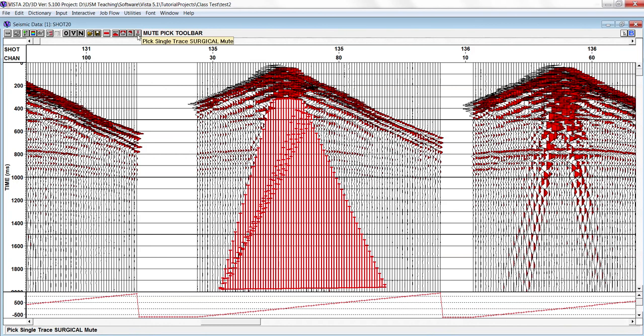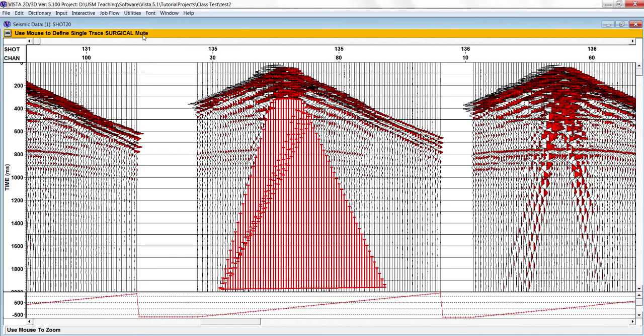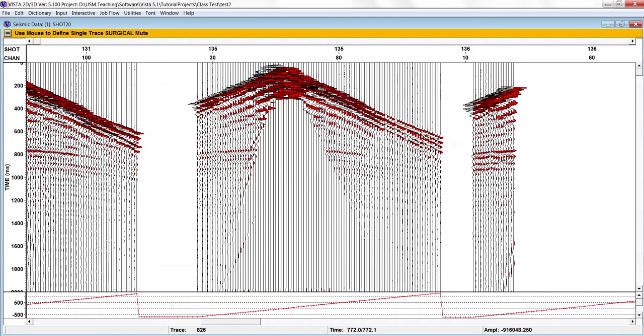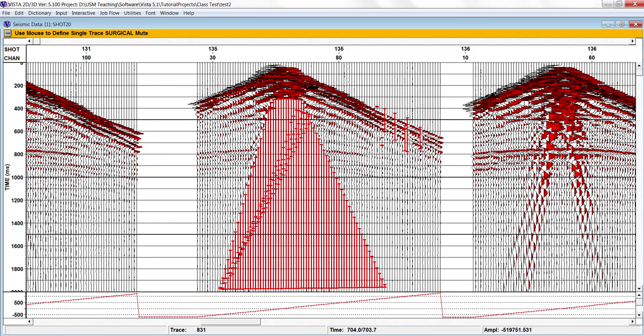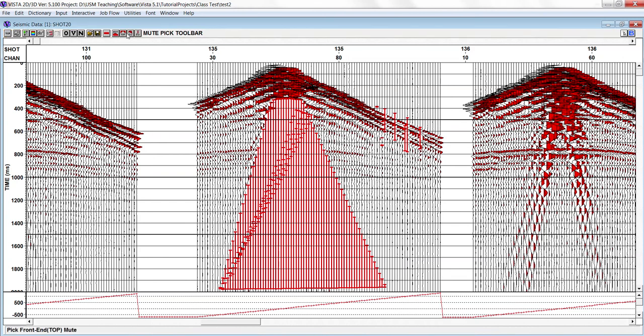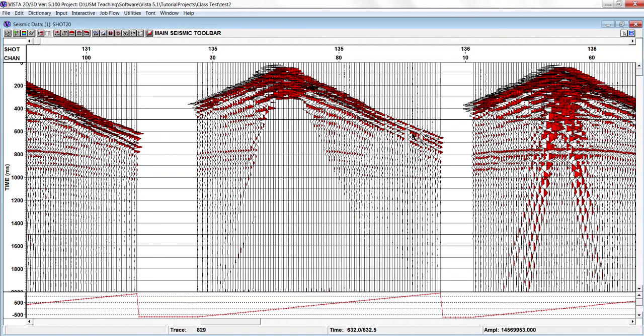And also if we want to do a single trace surgical mute, we can also choose this one. You see this one trace is muted, but in this trace only this part is removed, and this part has been left behind.